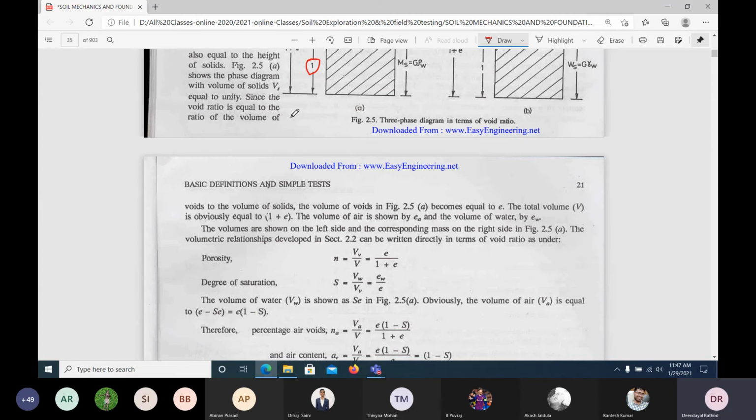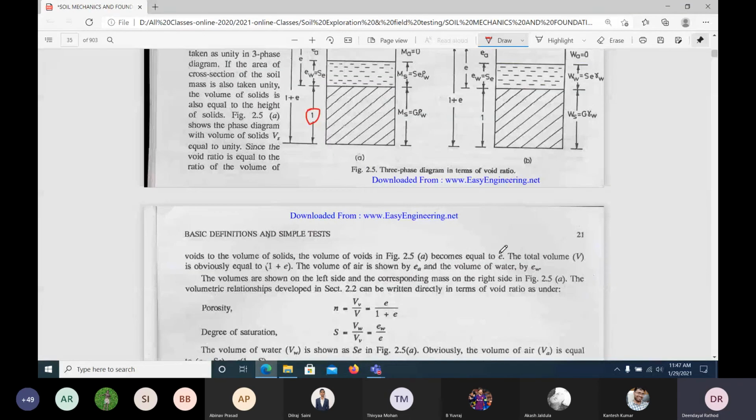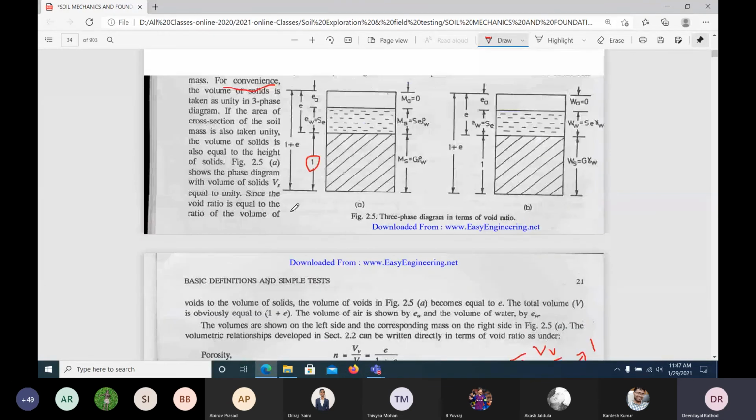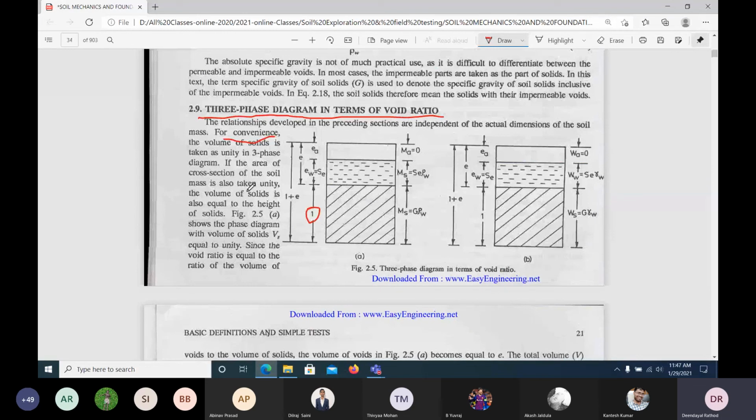That means, look at e. What is the definition of e? Volume of voids to the volume of solids. This is our void ratio definition. Here, this becomes 1, right? The volume of solids we are taking as 1. When we go this way, the whole volume of voids is equal to e. That's what they have written. The volume of voids from here to here is e. Hope you are following.